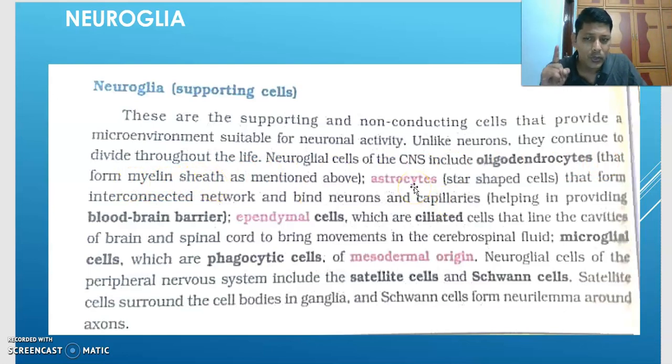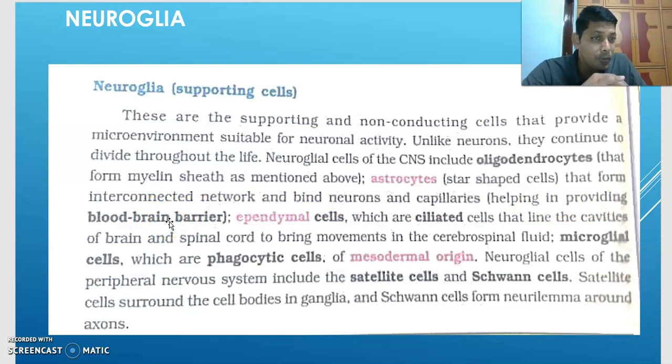Next come to the astrocyte. Aster means star; generally we say nakshatram, aster. Astrocytes are the star shaped cells that form an interconnected network and bind neurons and capillaries, helping in providing the blood-brain barrier.